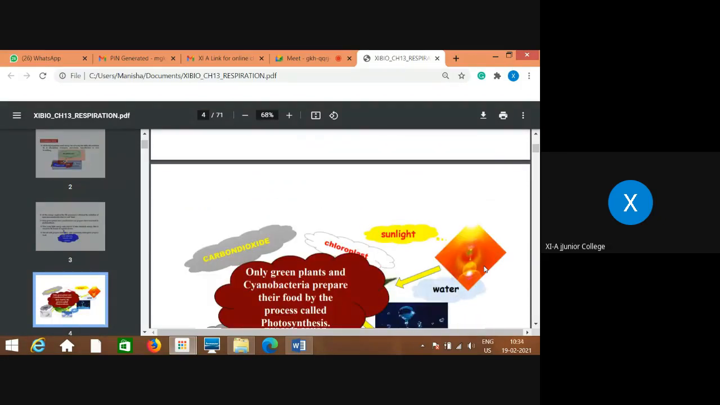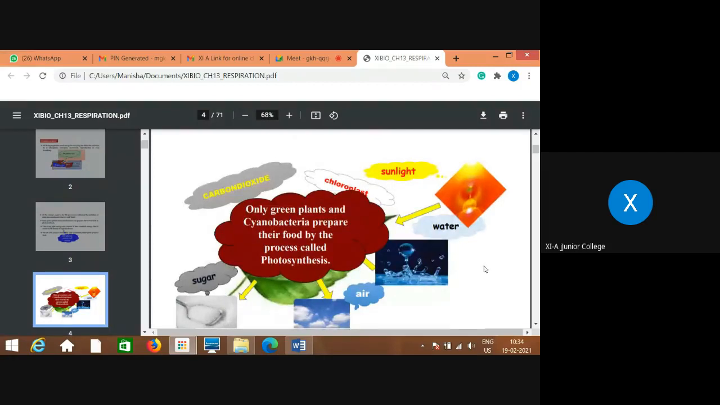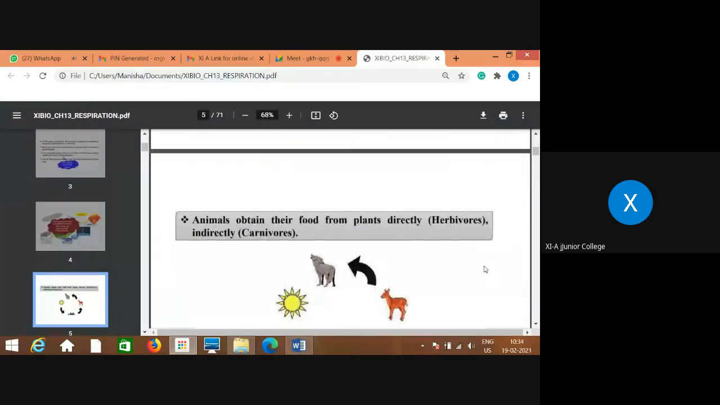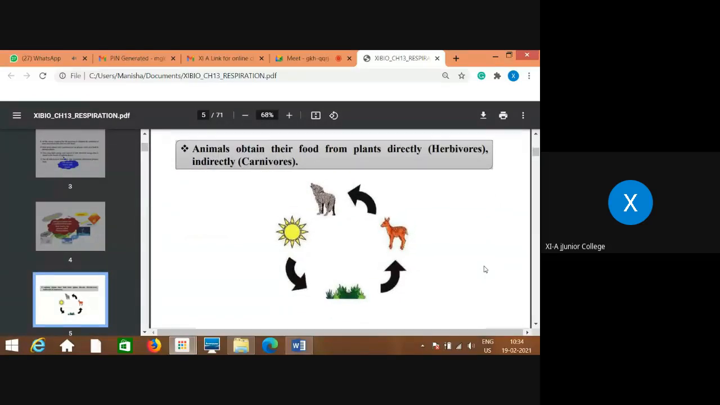So all green plants and cyanobacteria prepare food material. Don't forget the previous chapter which we have learned, photosynthesis. The reason I have taken this chapter immediately is that so many things are related to the previous chapter. That's why I am showing you this introductory part. Photosynthesis and respiration are both very important processes.